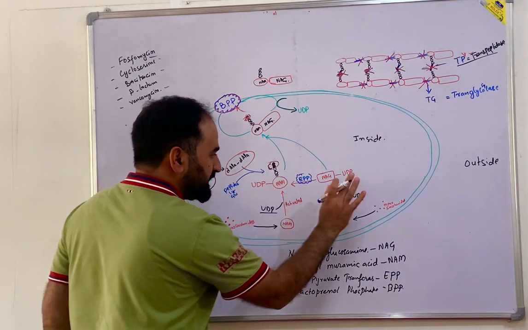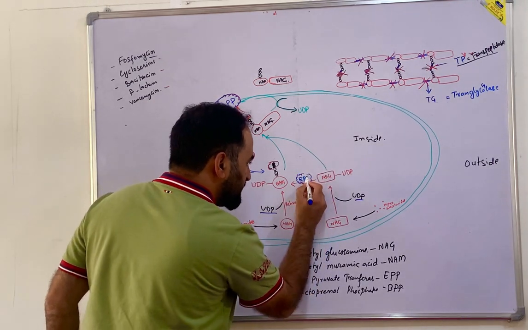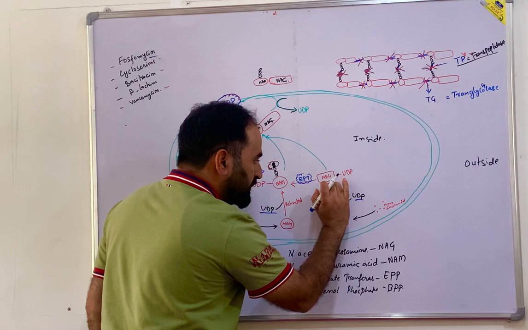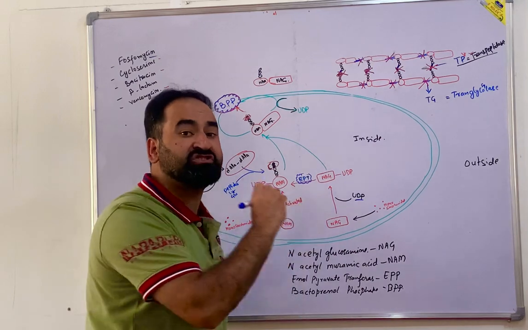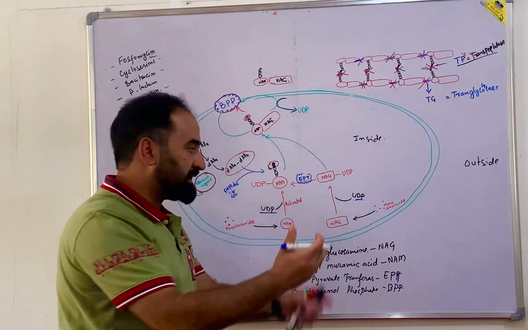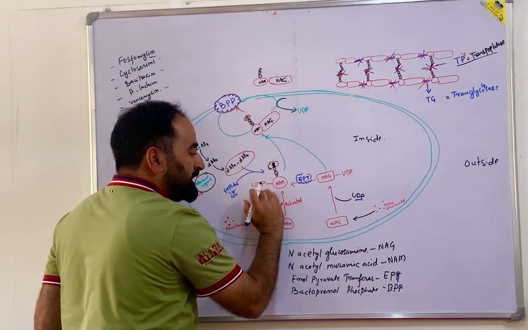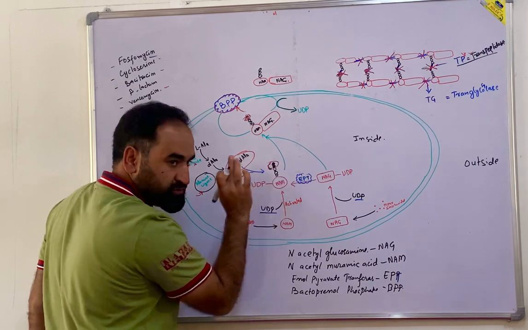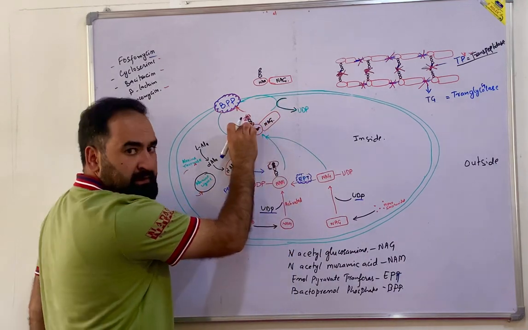Okay, now this unit is ready. There is one more thing, that this NAG unit also gets converted into the NAM unit. How? With the help of enzyme EPT, enol pyruvate transferase. This is EPT, enol pyruvate transferase, and this gets converted into the NAM. So these two glycan units are ready. These glycan units having peptide chain is also ready. So they fuse together. When they fuse together, they come here, the NAM, NAG unit along with the peptide chain.